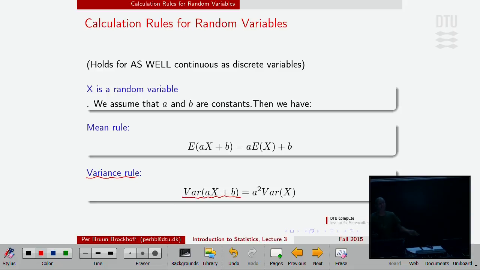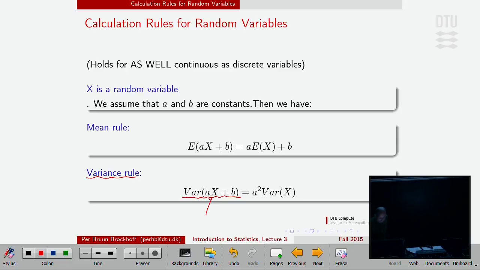If I already know the variance of x, then I transform x. What is the variance of the new thing? Well, remember my normal distributions? If I shift it by b, adding a constant does not change the shape of the distribution, does not change the variance. That's why the b disappears.